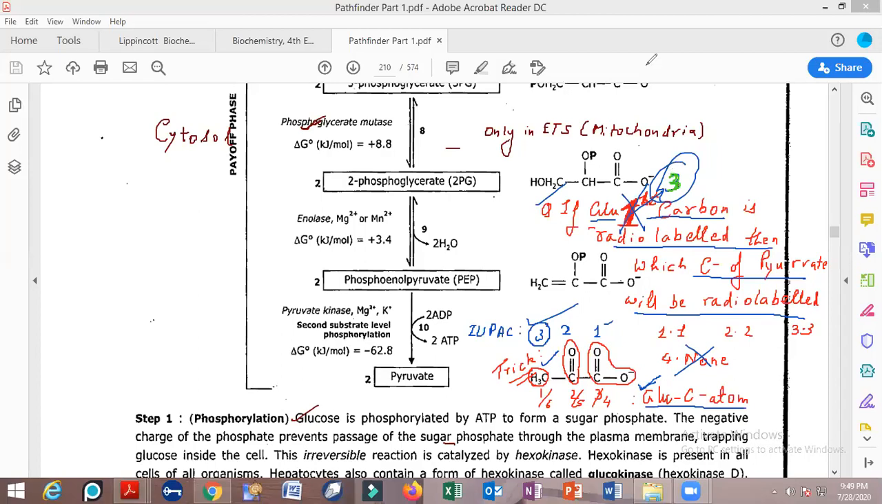Okay, I got some of the answers. Yes, of course, if the third carbon atom of the glucose is radiolabeled.